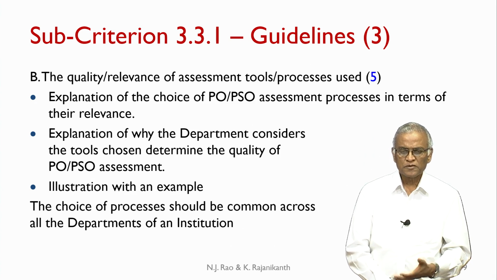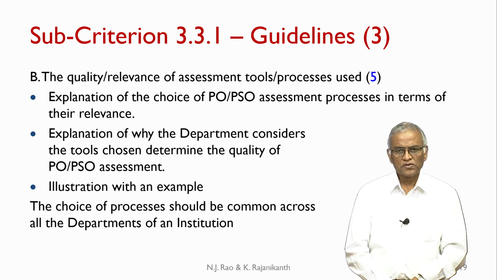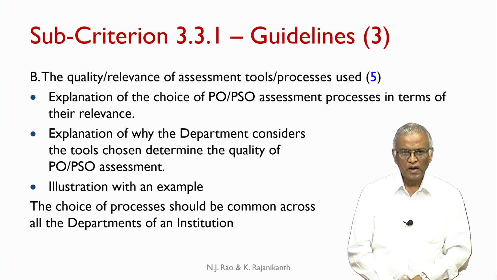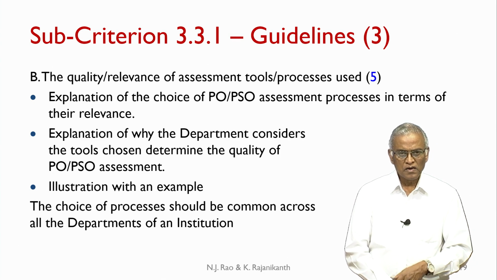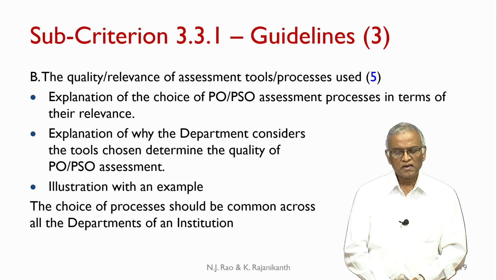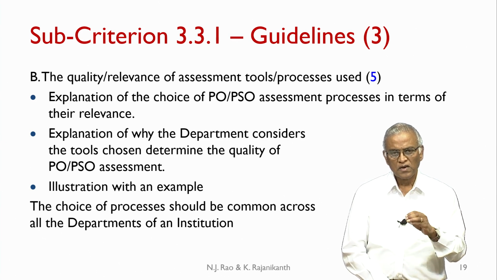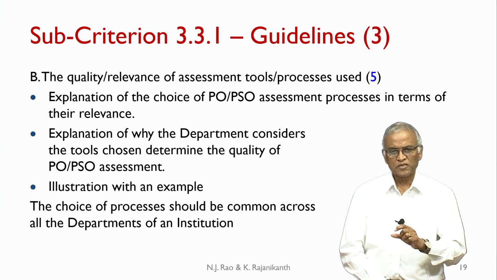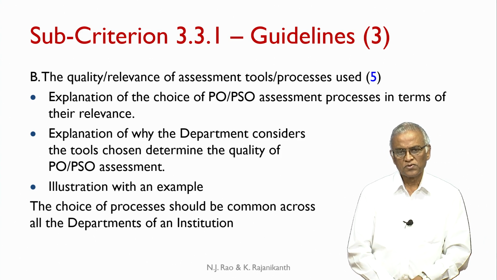So, you have to give an explanation, like in the case of CO, the choice of PO PSO attainment processes in terms of their relevance, and also the tools that are chosen, why do you think they decide the quality of PO PSO attainment. And again you can illustrate with at least one example. When you write this document related to B, you end it up with one illustration by giving an example with respect to one PO, how you are doing the calculations.